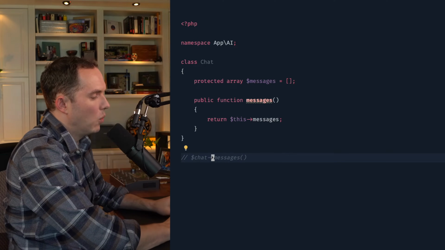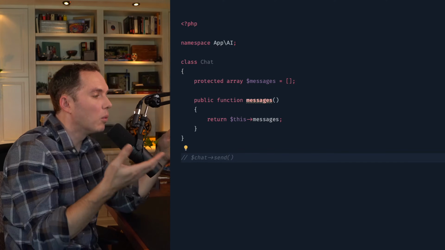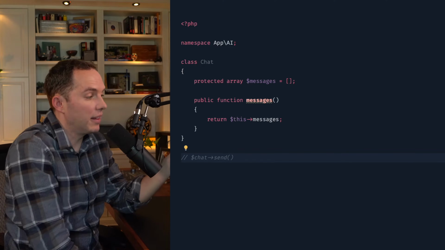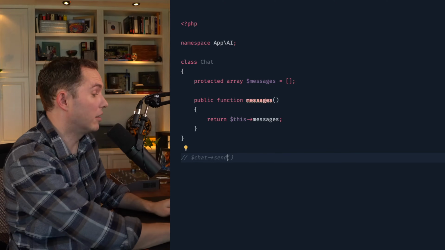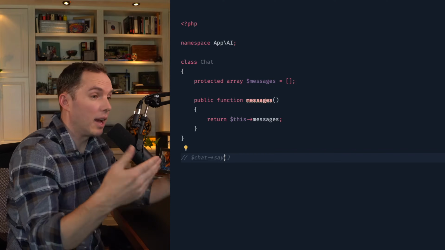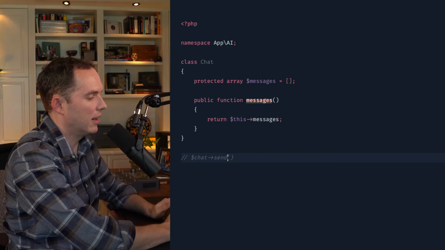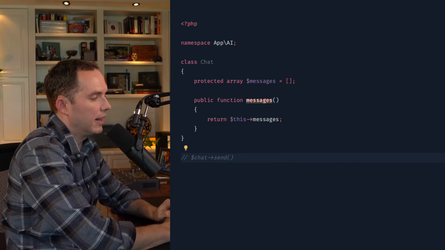Well, I might want to send a new message. Remember, one fun thing about developing little APIs like this is you can be as creative as you want. So if you want to keep it kind of lifelike, you could create a method called say. I'm going to say this to OpenAI if you want. But for now, I'm just going to keep it a little more technical. I will call it send.